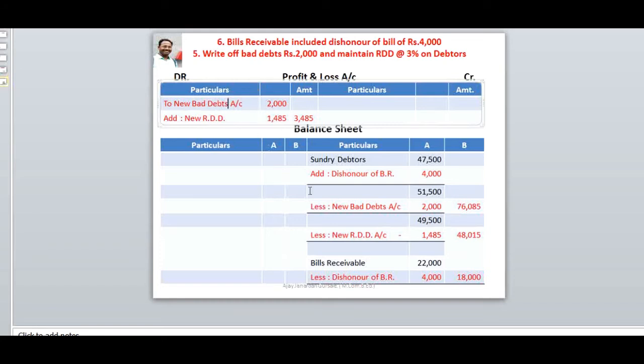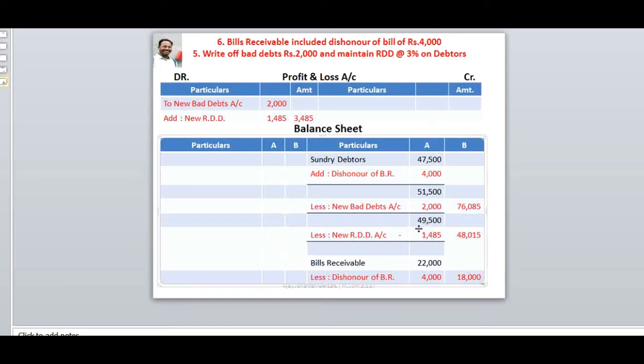account rupees 2,000, and thereafter on 49,500 we have to charge 3% RDD and that amount is 1,485. You will calculate that and get the figure rupees 1,485.